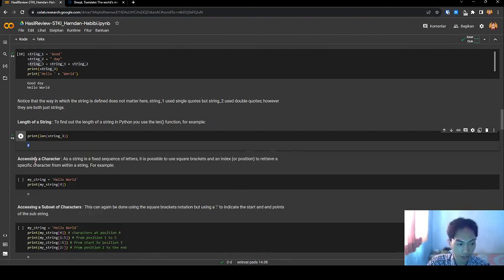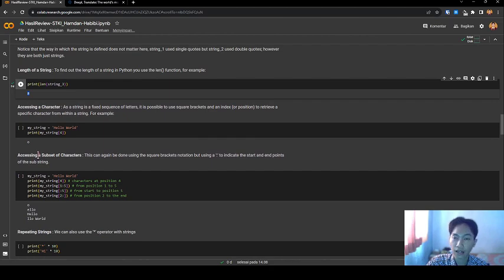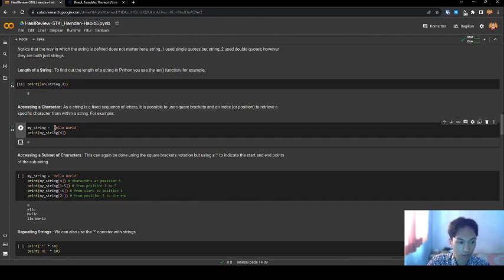The result is the length of string 3 as 8. Next, accessing a character. A string is a fixed sequence of letters. It's possible to use square brackets and an index or position to retrieve a specific character from a string. For example, my string is hello world. I print my string at position 4, and the result is O.